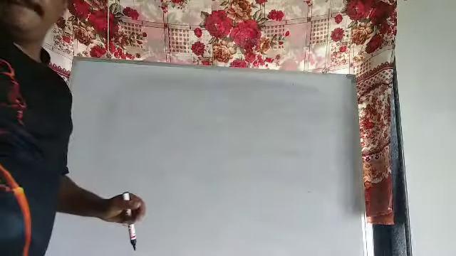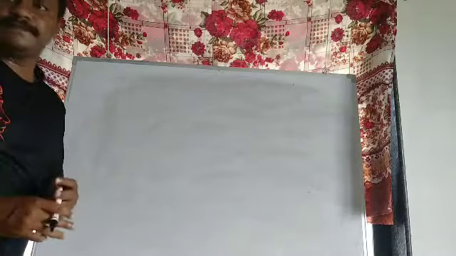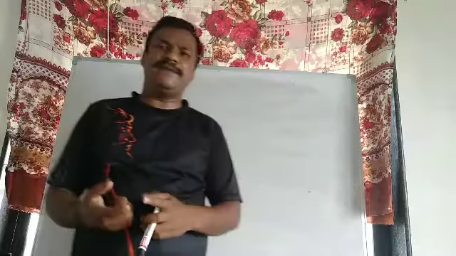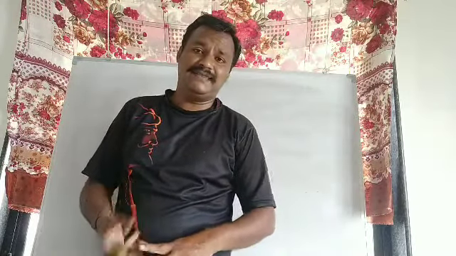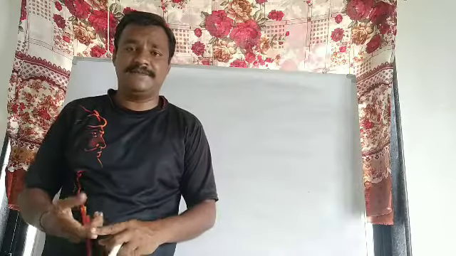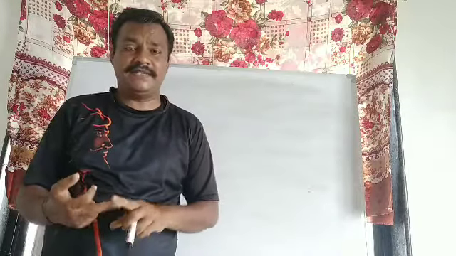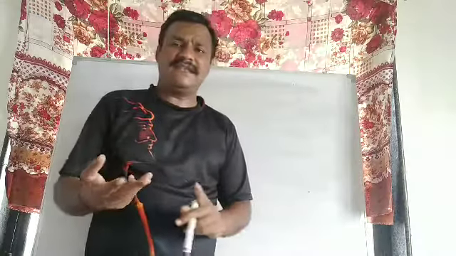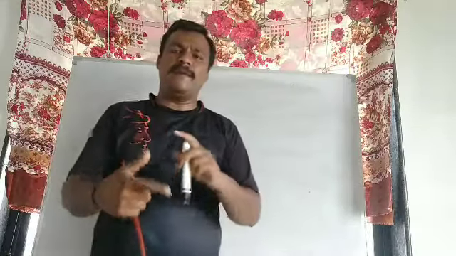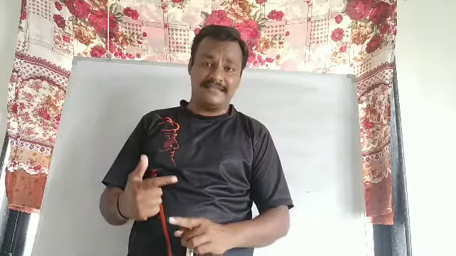So these present participle forms are with -ing. They are used in present continuous tense, past continuous tense, future continuous tense, present perfect continuous tense, past perfect continuous tense, or else future perfect continuous tense. And those examples are very easy. One sentence we can form in these six continuous tenses.